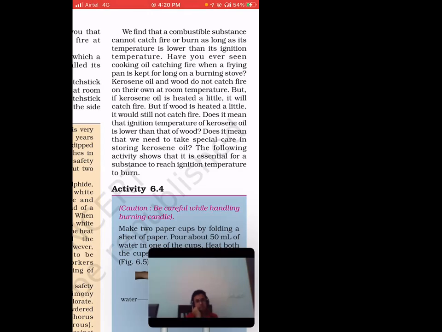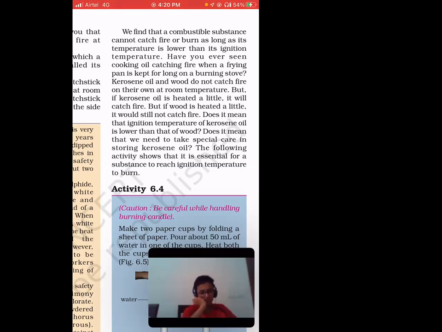For example, you are burning a substance for a longer period of time. Of course it will spread out, it will not slow down. Kerosene, we discussed it, we cannot keep it in the open because it easily catches fire. It is very prone to catching fire.